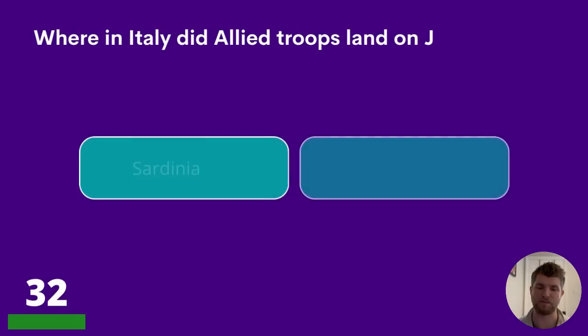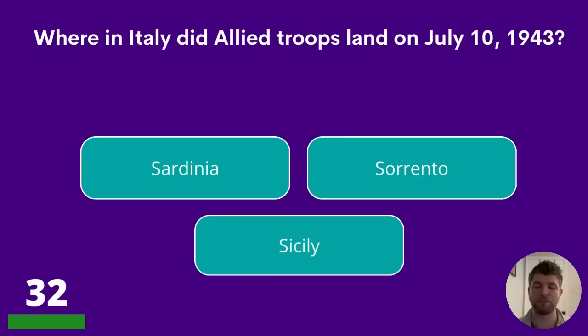Question 32. Where in Italy did Allied troops land on July 10th, 1943? Sardinia, Sorrento, or Sicily?